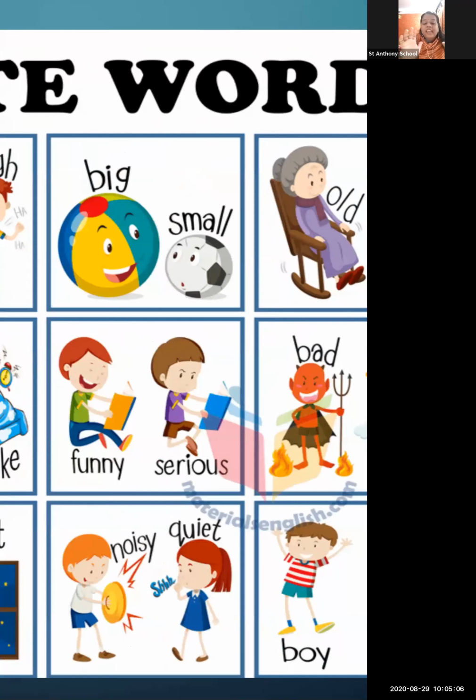Here, noisy and quiet. Now why noisy? The boy is making the sound of something. It makes that place noisy. And the girl is telling him to be quiet. Look at the way the girl is telling him to be quiet. Shh, quiet. So noisy and quiet are opposites of each other.